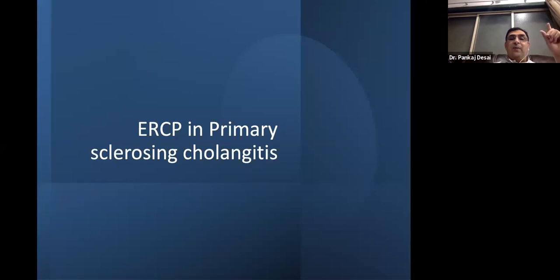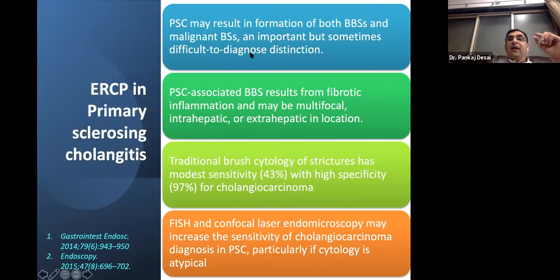2 slides on primary sclerosing cholangitis. In these strictures, we have to always exclude malignancy because it is very important. They are associated with strictures from fibrotic inflammation and may be multifocal and intrahepatic or extrahepatic.